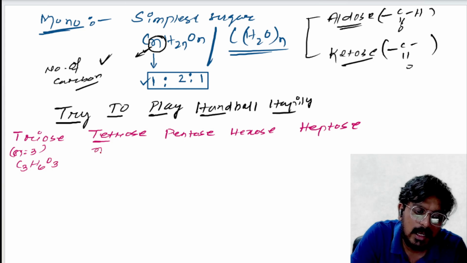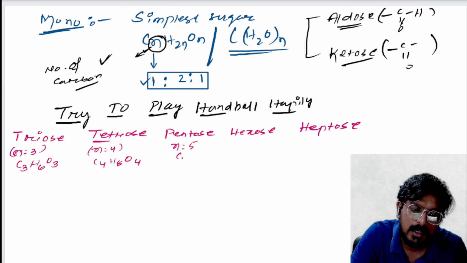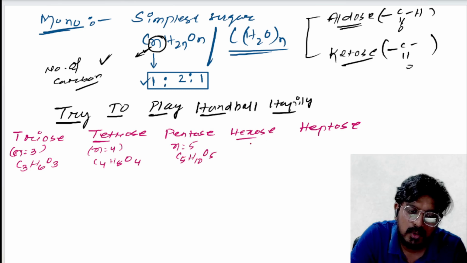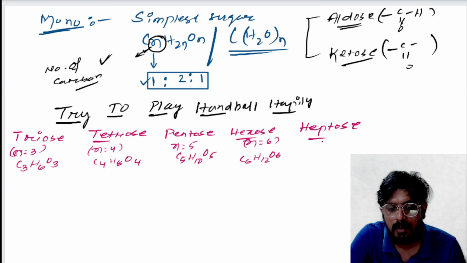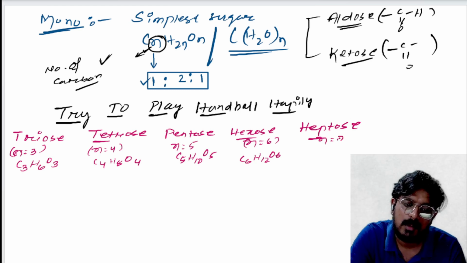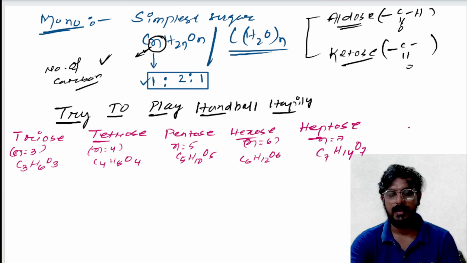Tetrose means n equal to 4, that is C4H8O4. Pentose, n equal to 5, that is C5H10O5. Hexose, n equal to 6, that is C6H12O6. Next is heptose, n equal to 7, that is C7H14O7. This is the general formula for these monosaccharides.